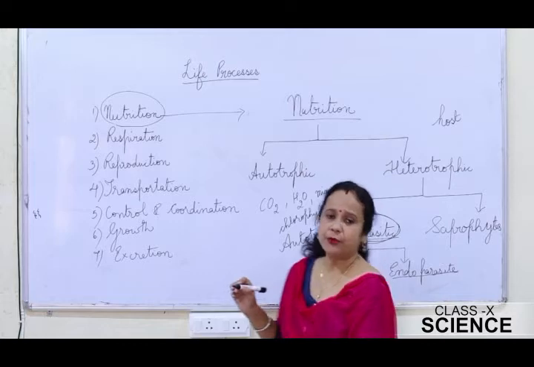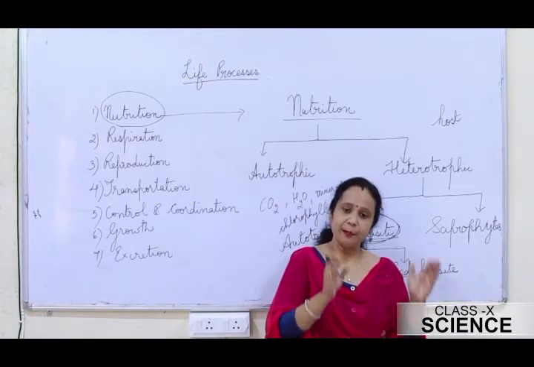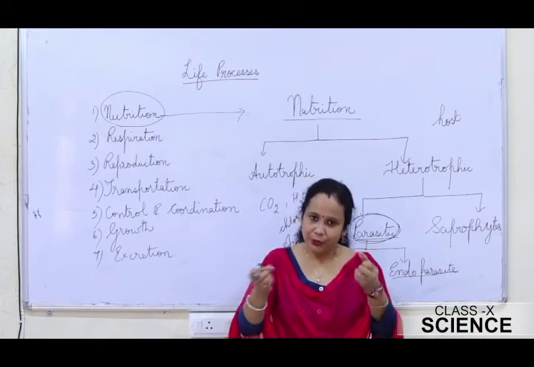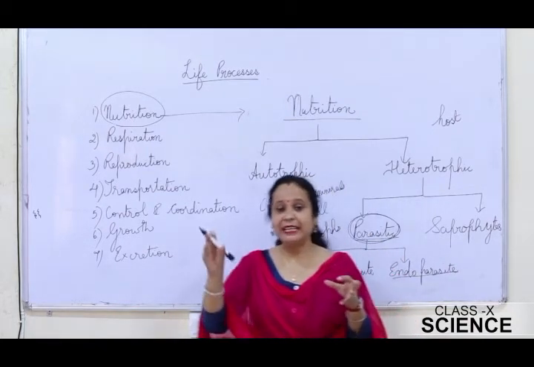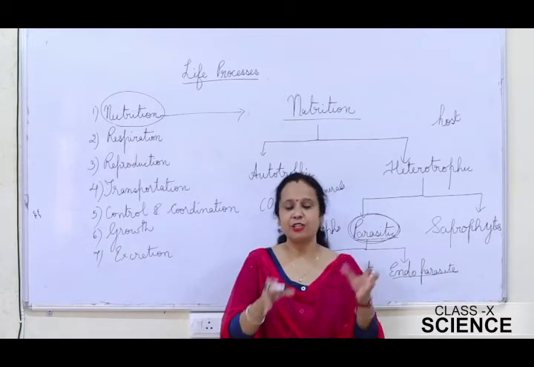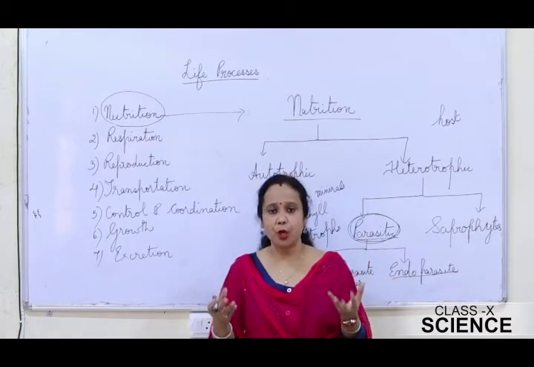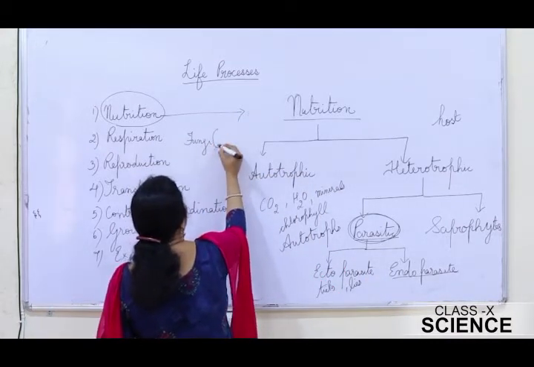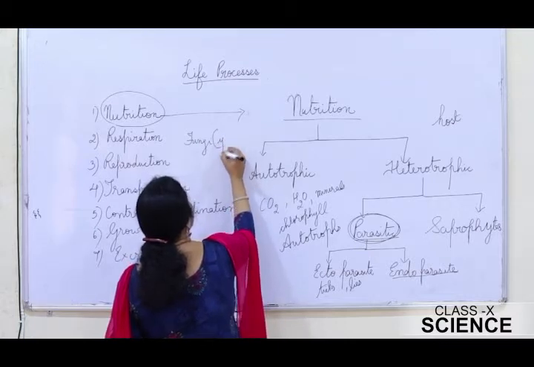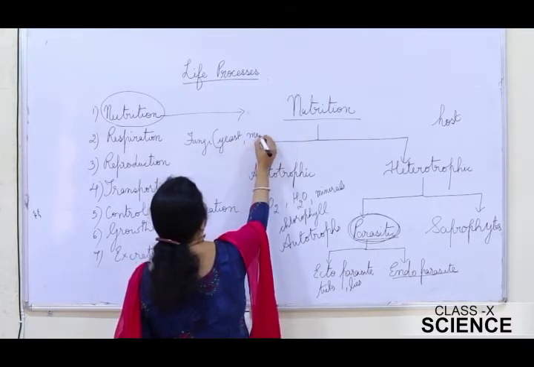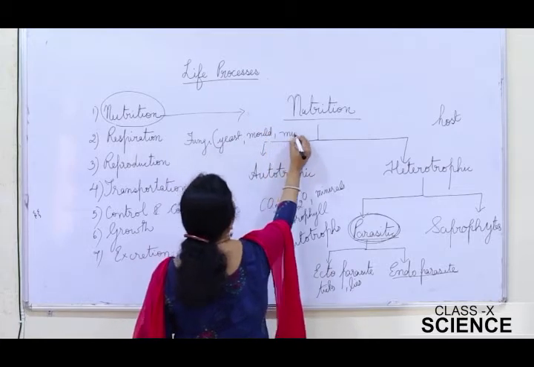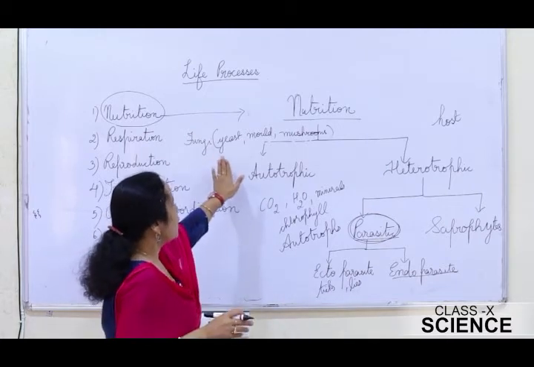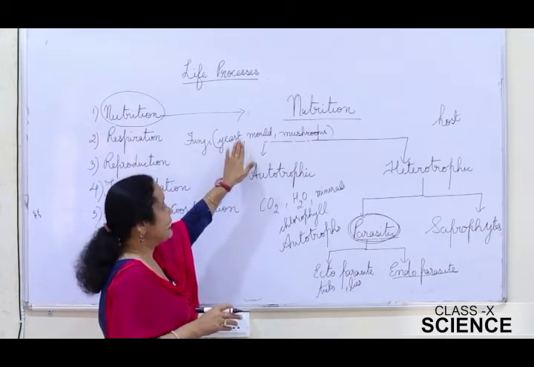What is saprophytic mode of nutrition? Saprophytic mode of nutrition is a type of nutrition in which a living organism derives nutrition from the dead decaying matter that is present in the dead bodies of the plants, animals, or even it can be the rotten bread. For example, fungi. You can see you have yeast, mold, mushrooms. These are all saprophytes. So they derive nutrients from the dead decaying matter.